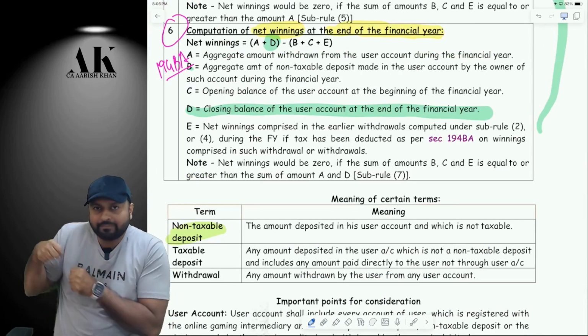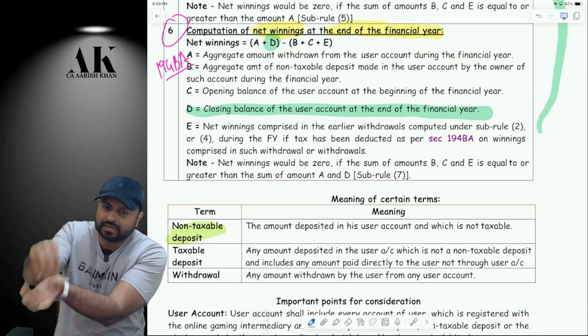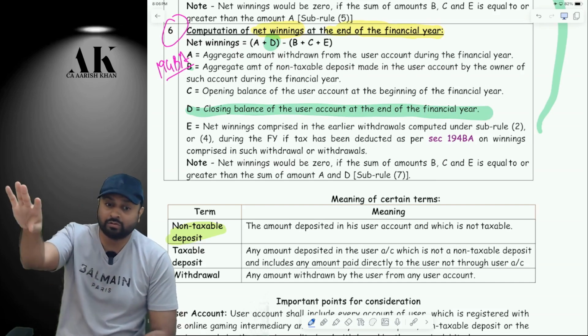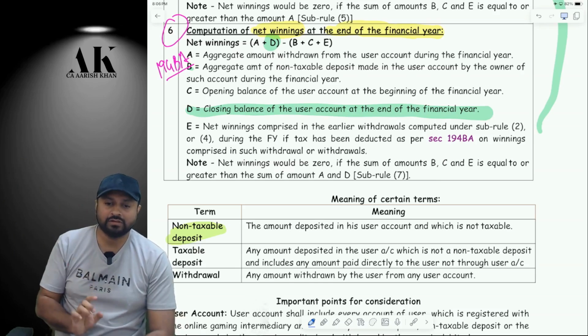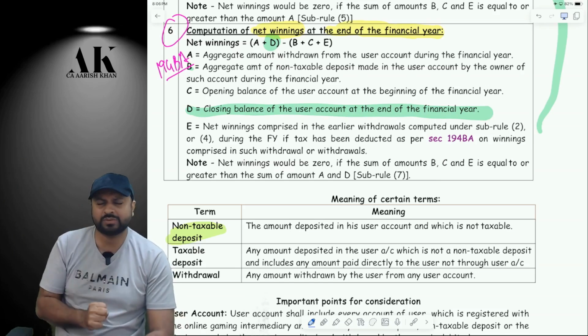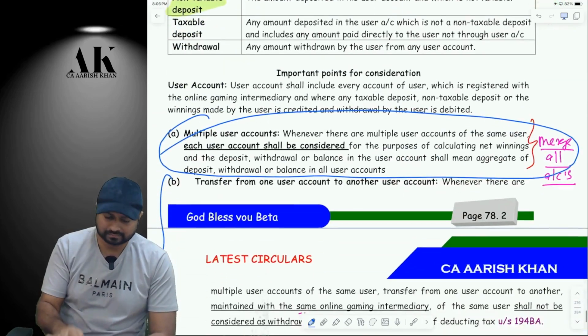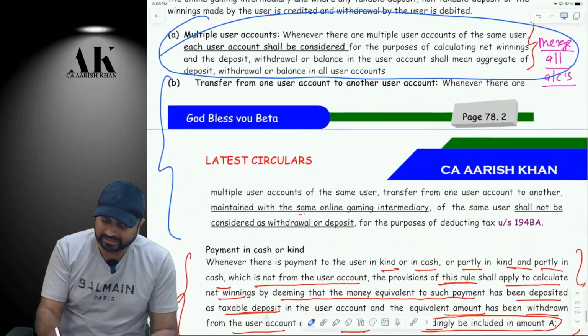I am withdrawing from my own user account and putting it in my other user account. I am not putting it in a different PAN account. Same PAN number, different account. Should that withdrawal be subject to TDS? Please tell me. And the answer is no. It doesn't make sense here.